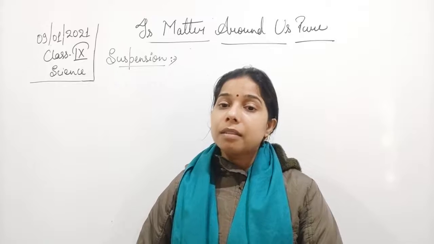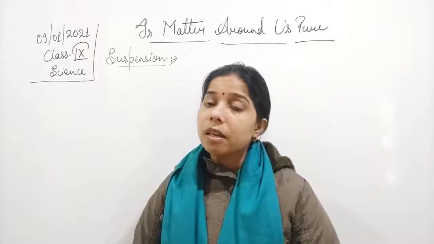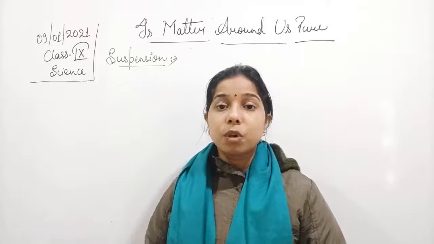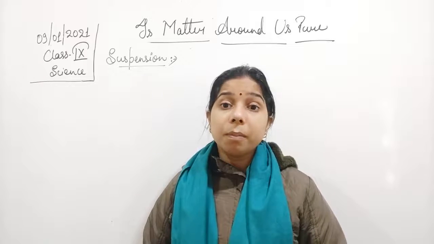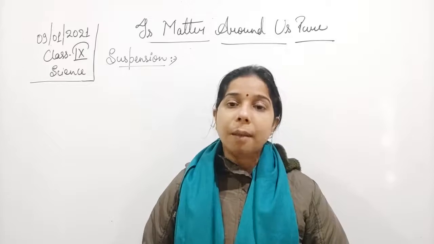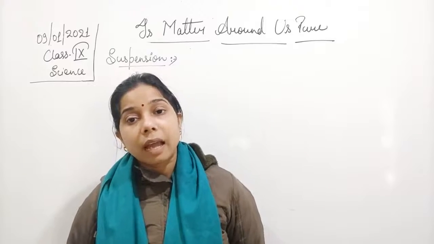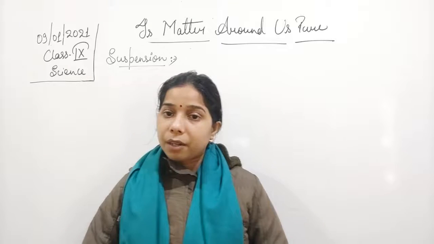So the particles can be seen with the help of the naked eyes. Heterogeneous means they can be seen. Why are we saying that they are heterogeneous? Because there is a visible boundary, and if we are able to see that boundary, we can say that the particles of the suspension can be seen through the naked eyes. Okay, so it is a heterogeneous mixture.